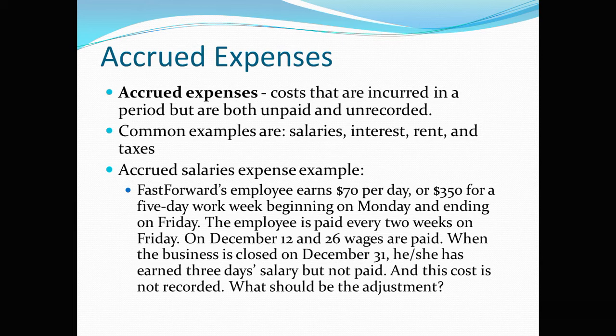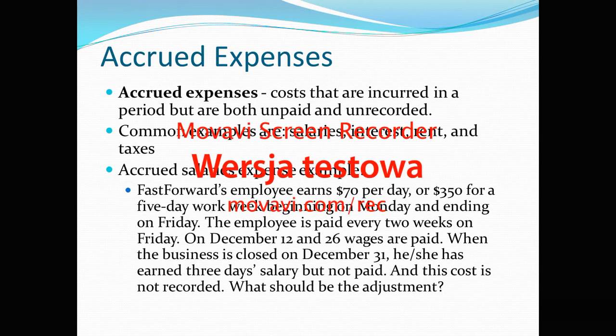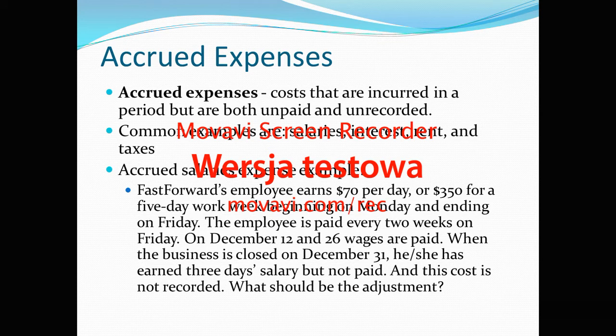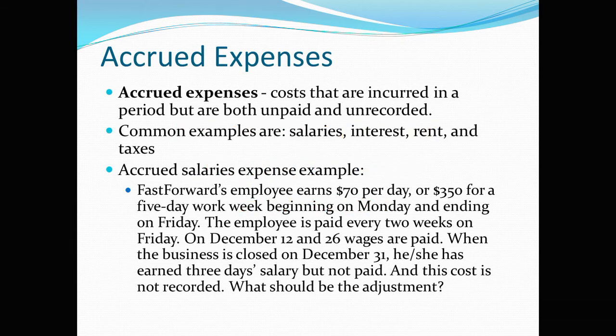Accrued salaries expense example, Fast Forward: an employee earns $70 per day or $350 for a 5-day work week beginning on Monday and ending on Friday. The employee is paid every 2 weeks on Friday. On December 12th and 26th, wages are paid. When the business is closed on December 31st, she has earned 3 days of salary but not been paid. Because the salary is paid on the 26th, and because of the weekend, she only has 3 days not paid, and this cost is not recorded.